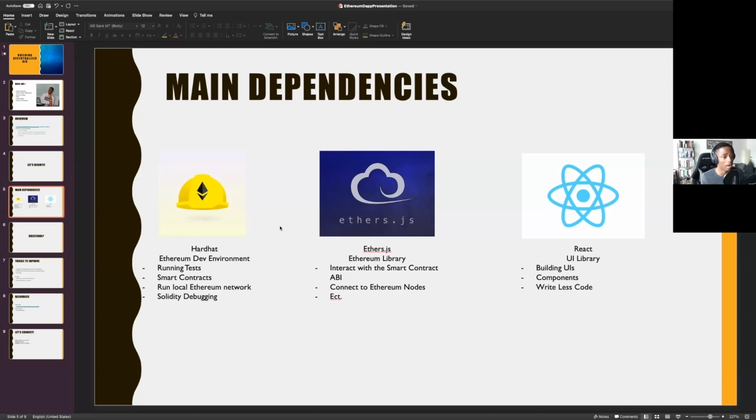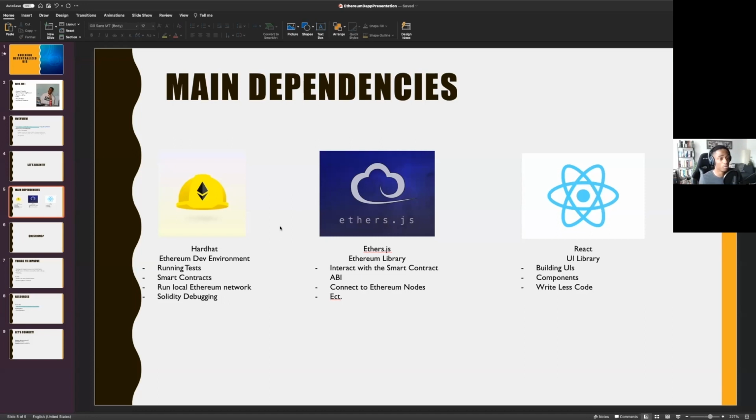And the cool part about this is that Hardhat allows us to run tests. It allows us to interact with and find bugs or errors within our smart contracts. We're also going to be able to run our Ethereum network locally. And last but not least, not only will it compile and do all the fun stuff, we'll also be able to do some Solidity debugging.